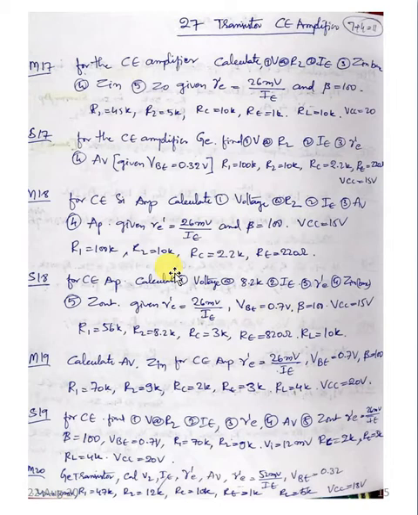So what are we finding here? First one is V2, the voltage across R2 in the voltage divider network. Across that voltage divider network, we need to find the voltage V2. That V2 will be calculated by the voltage division formula: V2 is equal to the opposite resistance divided by the sum of the resistances, R2 divided by R1 plus R2, into the input voltage, that is VCC. By calculating that, we get V2 at R2, and then we need to find out IE.